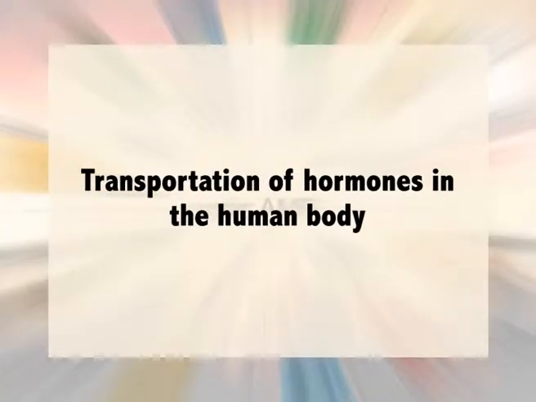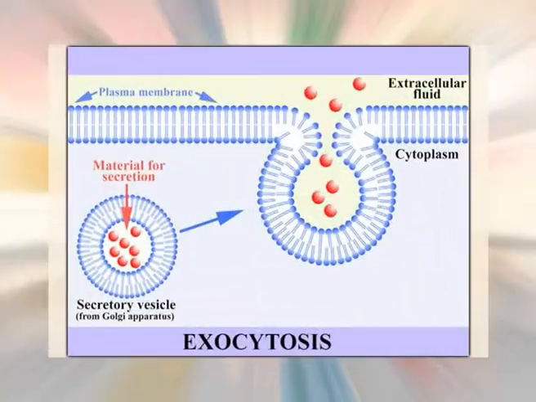Now, transportation of hormones in the human body. Hormones are secreted directly into the blood. Peptide and protein hormones are secreted by exocytosis. Steroid or lipophilic hormones continuously penetrate the membrane. They are not accumulated in cells. Their concentration in blood is determined by the speed of synthesis.